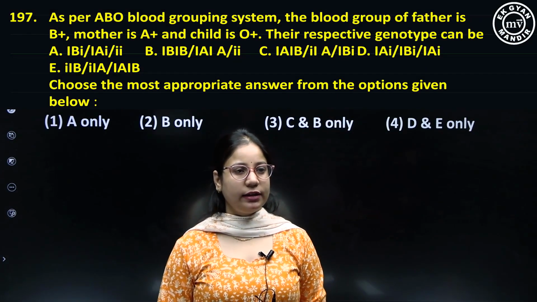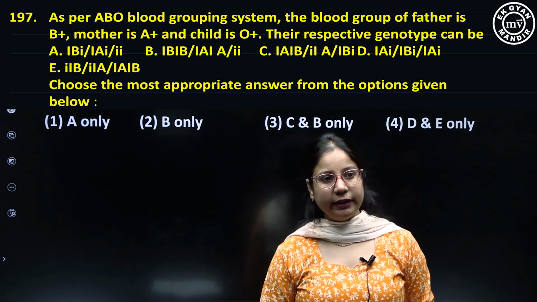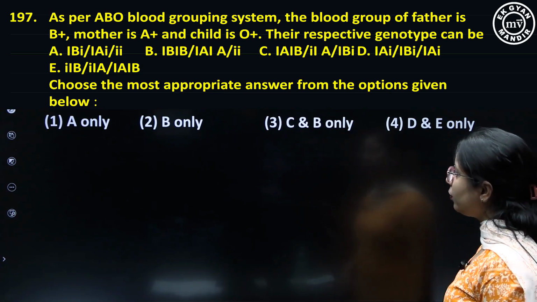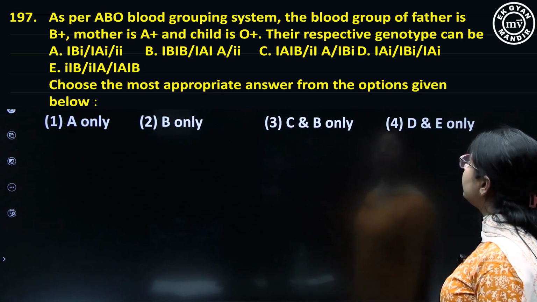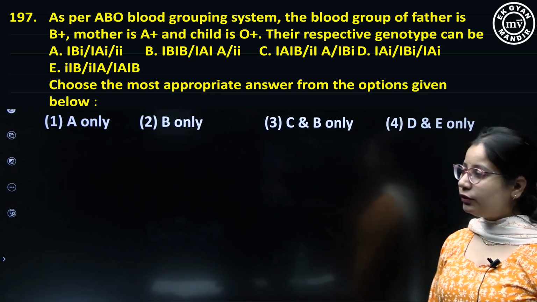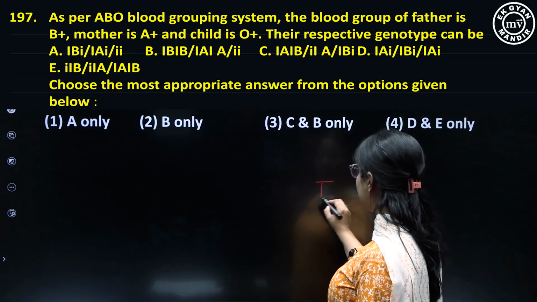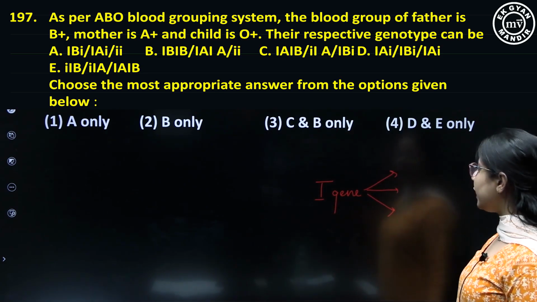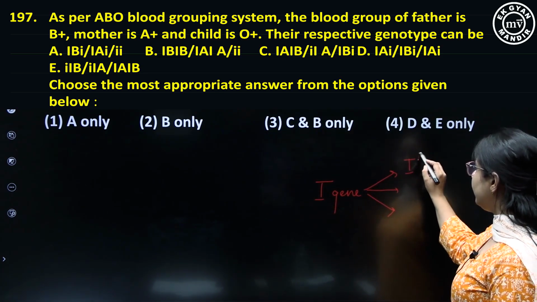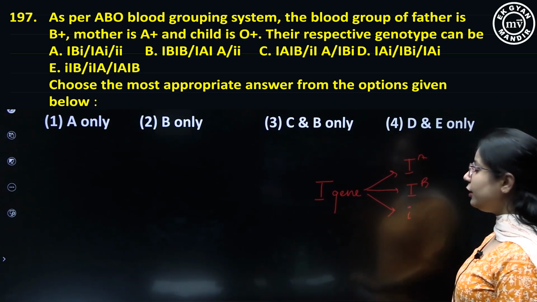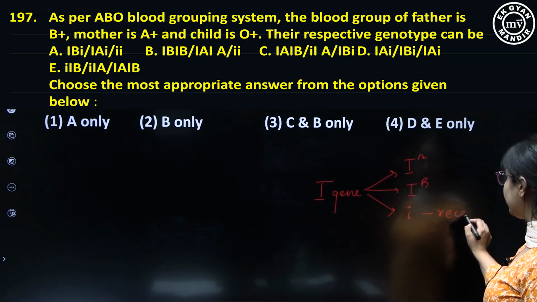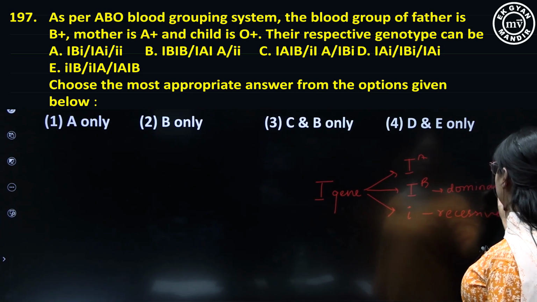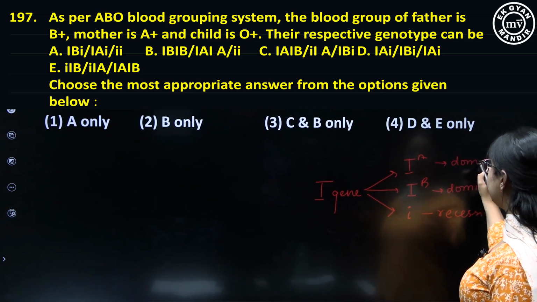Question number 197. As per ABO blood grouping system, the blood group of father is B positive, mother is A positive, and the child is O positive. Their respective genotype can be. As you all know, blood group is controlled by I gene. I gene has 3 types of alleles, that is IA, IB and IO. IO is a recessive one. This is recessive, this is dominant, and this is also dominant, right?